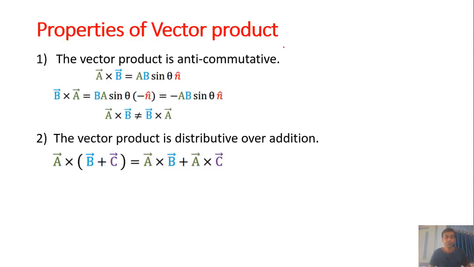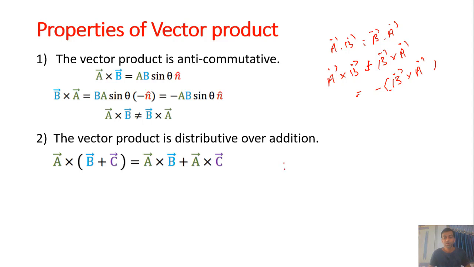Properties of the vector product: the vector product is anti-commutative, meaning it does not follow the commutative law like the dot product, where A dot B is equal to B dot A. Here in the cross product, A cross B is not equal to B cross A, but it is equal to the negative of B cross A. The vector product is distributive over addition like the dot product. The vector product can also be distributed over the addition of vectors like this.